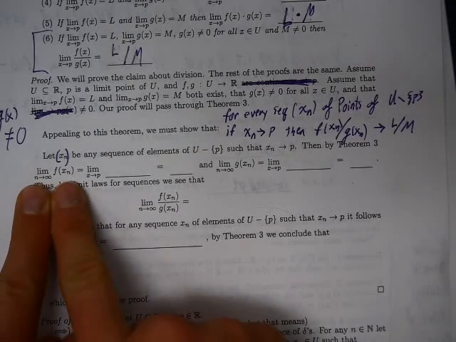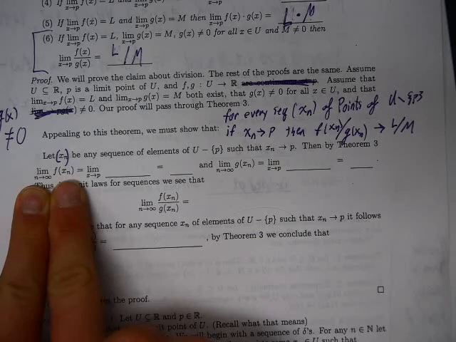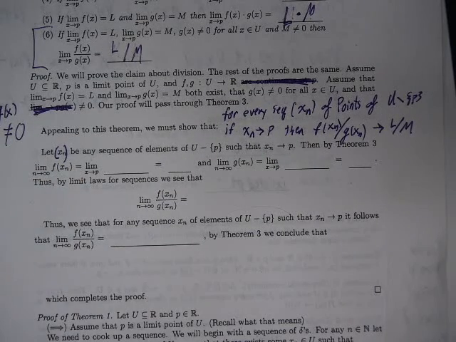Well, tell me, appealing to theorem 3 again, what can you tell me about the limit as n goes to infinity of f of x sub n? Because theorem 3 is an if and only if, right?